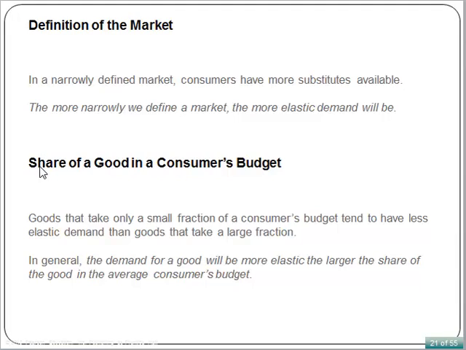Share of a good in consumers' budget. Goods that take only a small fraction of consumers' budget tend to have less elastic demand than goods that take a large fraction. In general, the demand for a good will be more elastic the larger the share of the good in the average consumer's budget. For example, table salt. Most people spend only a very little share of their income on salt. As a result, even a doubling of the price of salt would not change the quantity of salt they would buy.